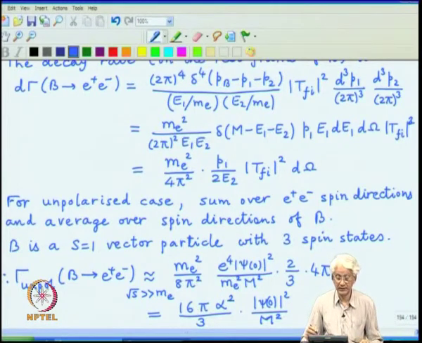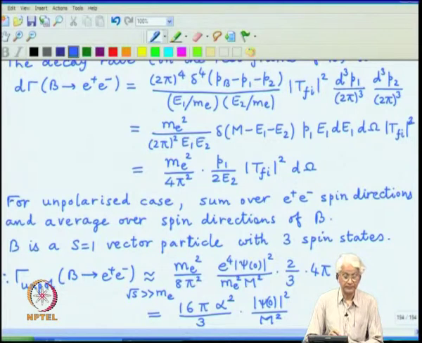It is explicitly calculable, again provided we know the wave function at the origin, and this wave function at the origin generically is not known, but even if we do not know that, we can still relate the production cross section as well as the decay width, because both of them have this mod psi 0 square and the unknown part will cancel out.